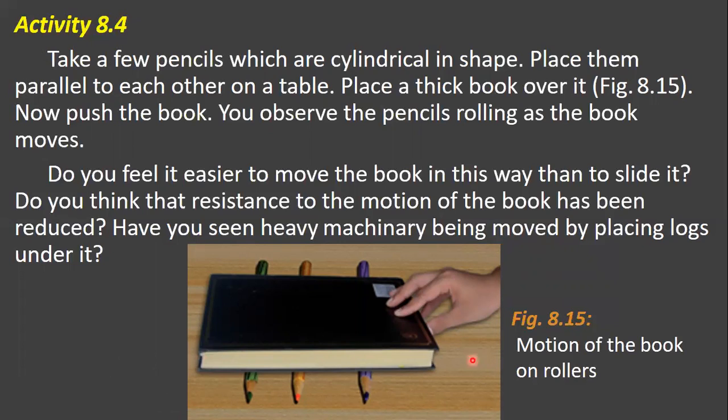The resistance to the motion of the book has been reduced here, and heavy machinery is moved by placing heavy logs under it. A log is a large branch of a tree that has fallen or been cut off.